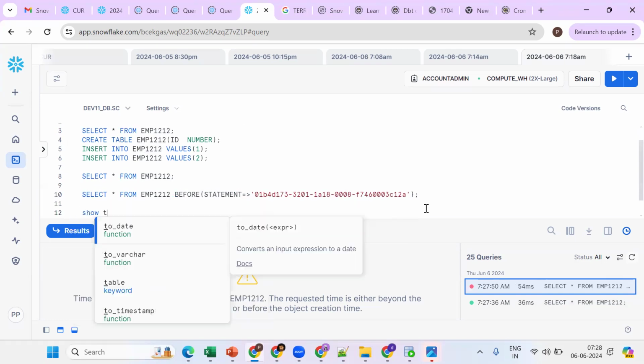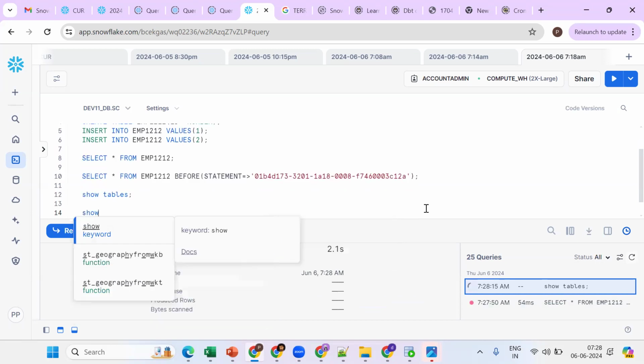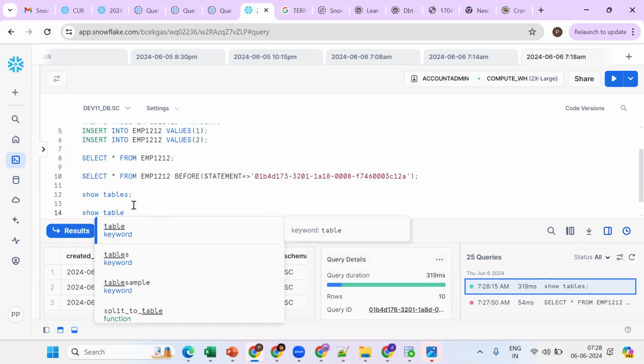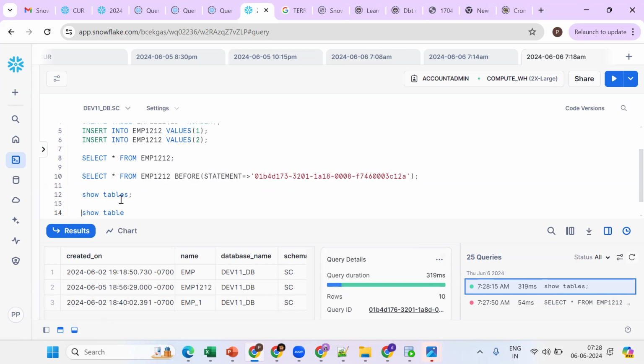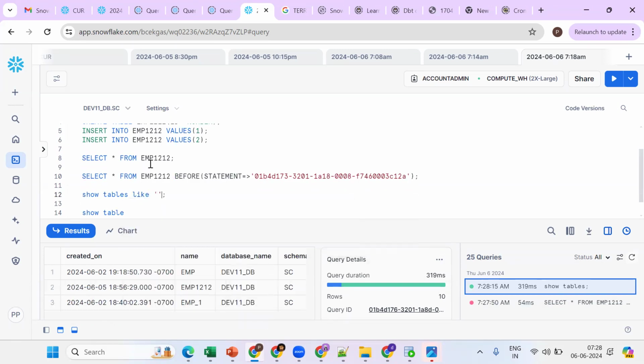If I go for show tables, we will get the active tables. Same thing, if I go for show tables, see, simple thing. This is important. I already said this one is important.